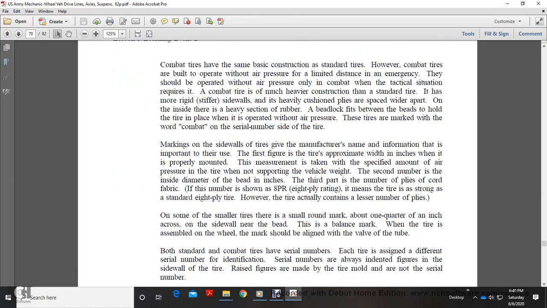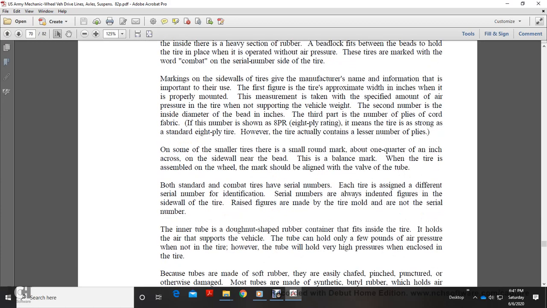Combat tires have the same basic construction as standard tires. However, combat tires are built to operate without air pressure for a limited distance in an emergency. They should operate with air pressure unless a tactical situation requires otherwise. The combat tire is of much heavier construction than the standard tire. It also has more rigid, stiffer sidewalls, and heavily cushioned plies spaced wide apart on the inside with heavy rubber. The beadlock holds the tire in place to operate without air pressure. The tires are marked with the word combat and a serial number on the side of the tire.